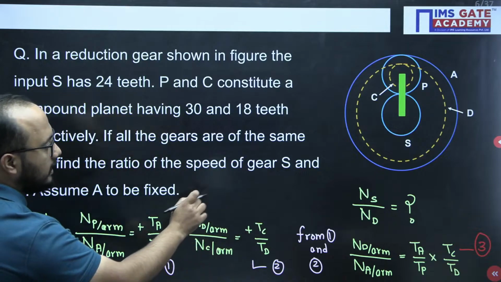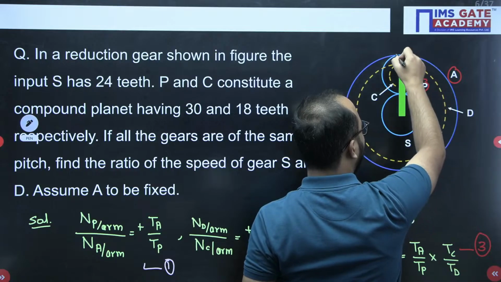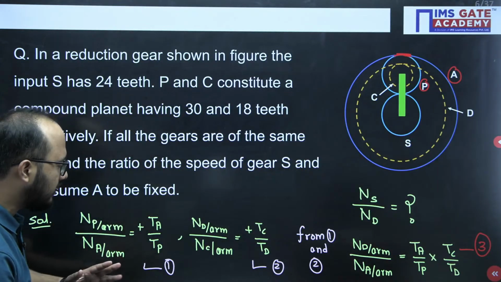Gear A and gear P have direct internal meshing. So how will I write the relative velocity ratio?